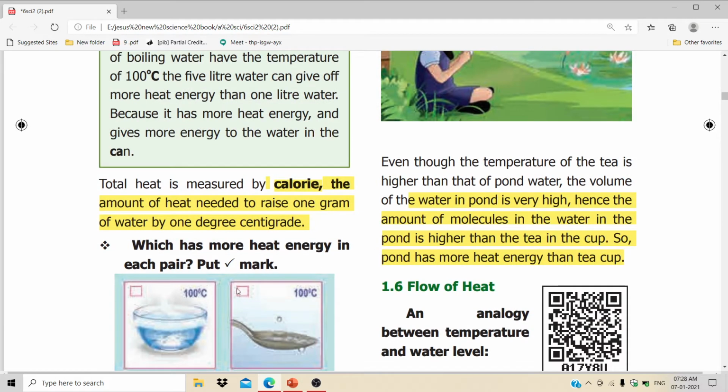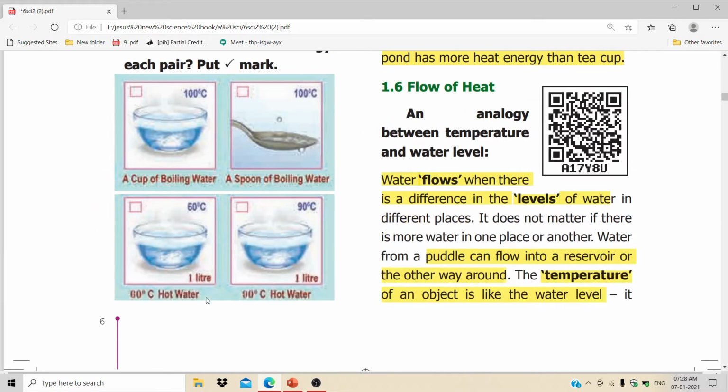Okay. If you want to measure heat, we use the calorie, or centigrade. We know that: 100 degrees Celsius, or centigrade, 60 degrees Celsius, like that. If you want to measure a material's temperature as well as heat, we use units such as degree Celsius, calorie, centigrade, etc. Okay.